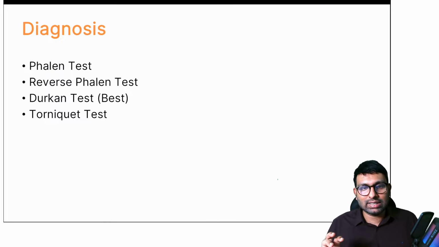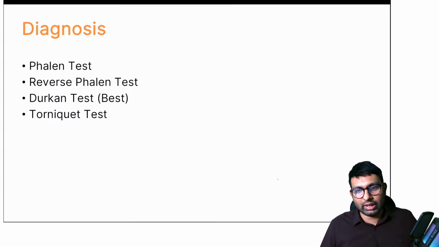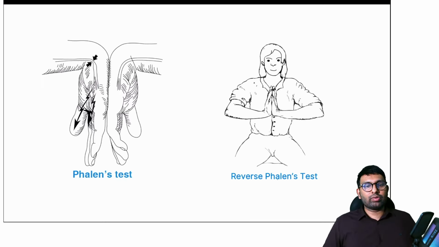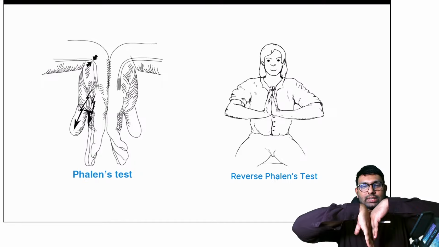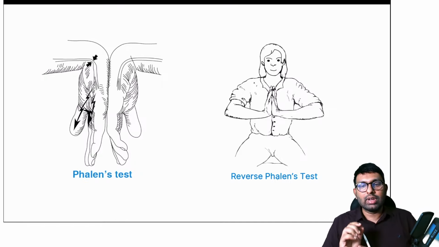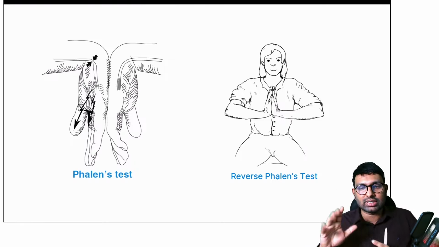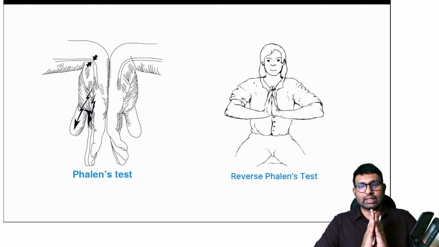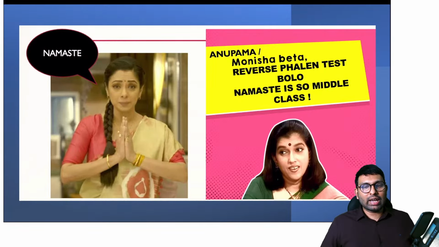So you're all right, it is carpal tunnel syndrome, and in carpal tunnel syndrome we have 4 tests. We have Fallon's test, we have reverse Fallon's test, we have Durkan's test, and we have tourniquet test. So this is a Fallon's test where you ask the patient to keep his hand like this, and when he keeps this in this position, because there is compression of the median nerve, patients will have increased tingling sensation or these features will get exaggerated. Then there is the reverse Fallon, mainly like a namaste sign. So these are 2 tests, Fallon and reverse Fallon.